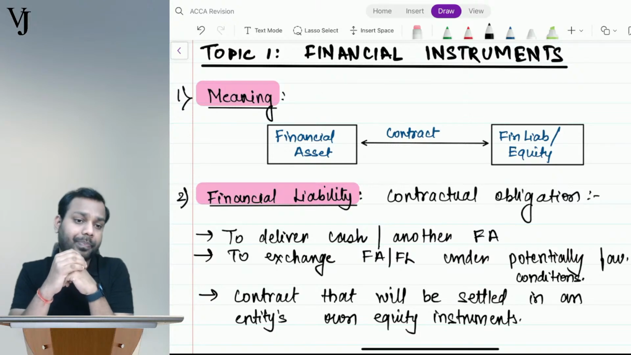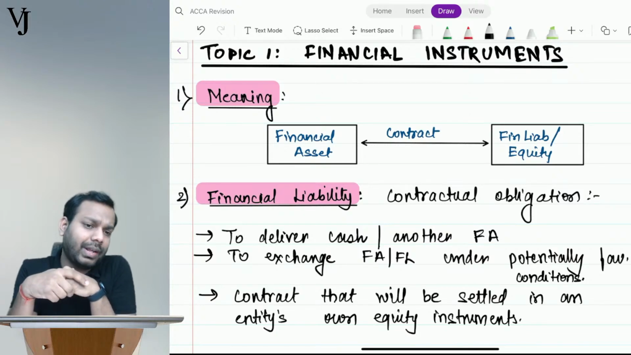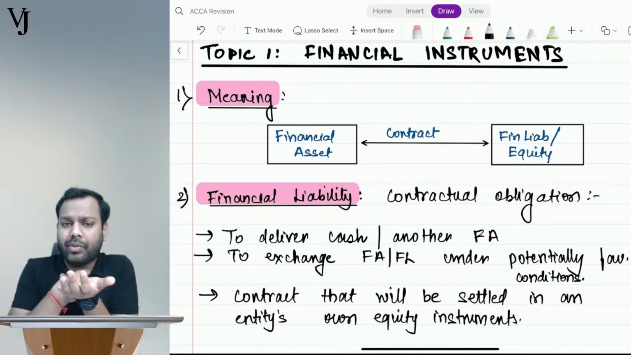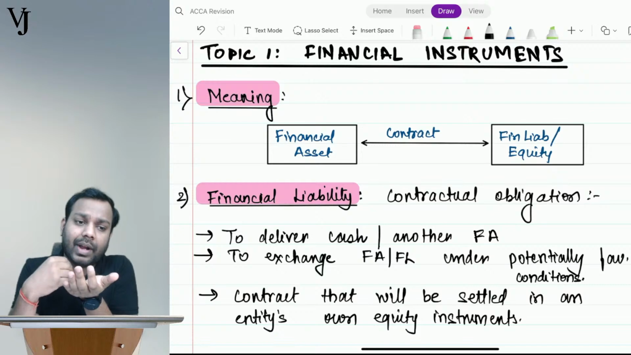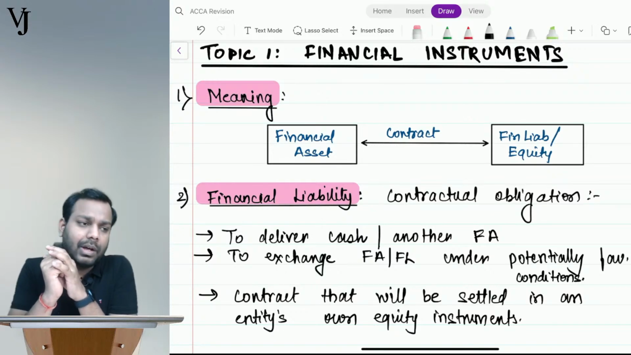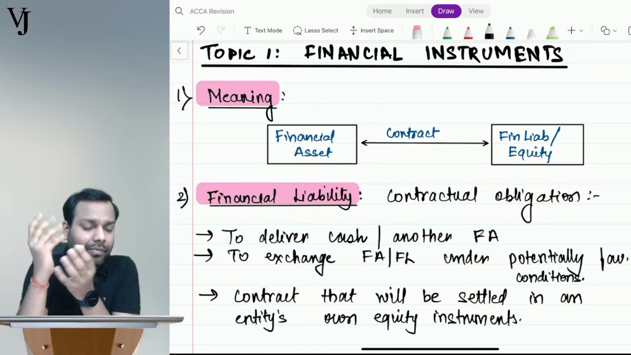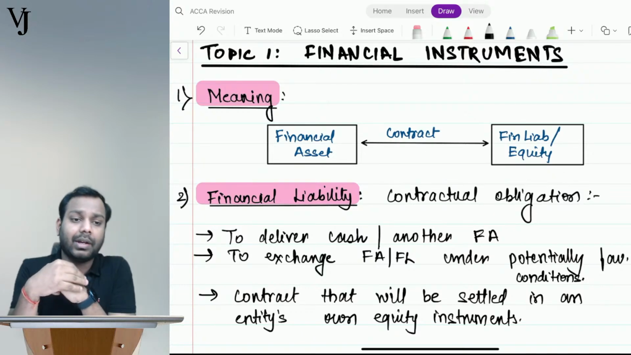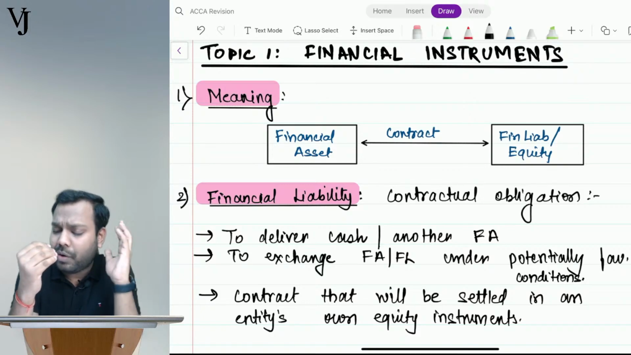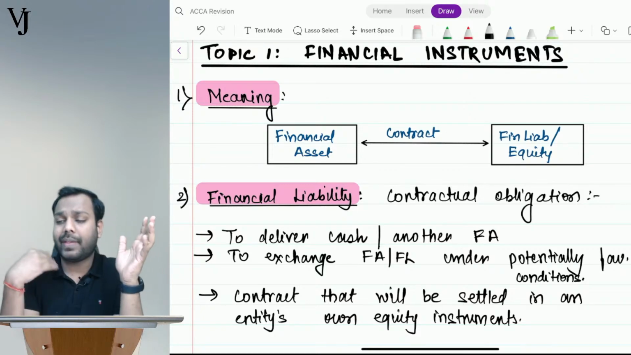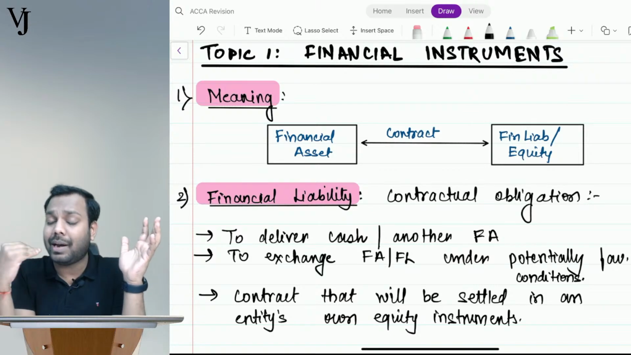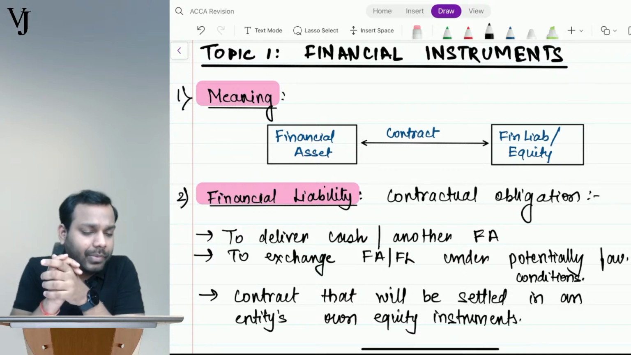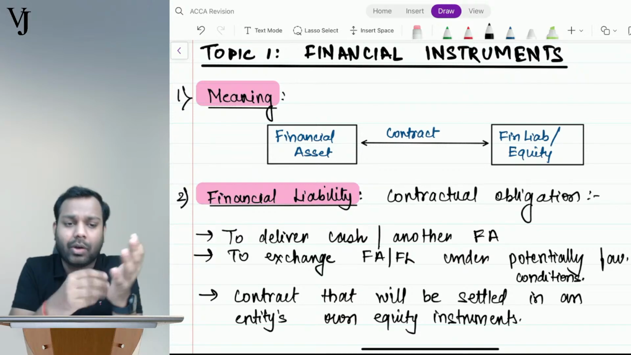Let me give an example. Let's suppose Reliance issues equity share capital. So it's an equity for Reliance, but let's suppose I as an investor purchased it. So for me it's a financial asset. Now let's suppose Infosys takes a loan from the bank. For the bank it's a financial asset, but for Infosys it might be a financial liability, right? So for one party it will always be a financial asset, and for another party it will always be either a financial liability or equity. Now comes the question, how will we analyze whether it's a financial liability or equity?